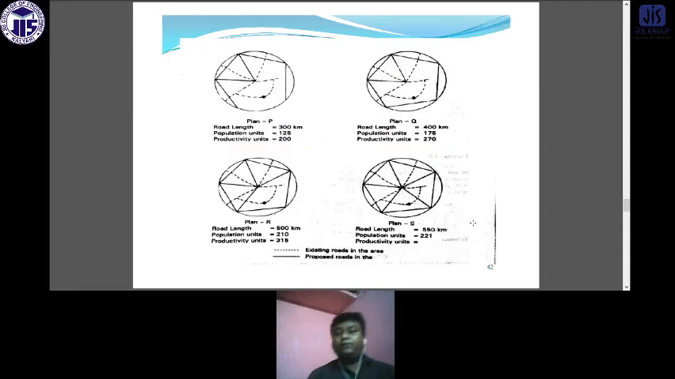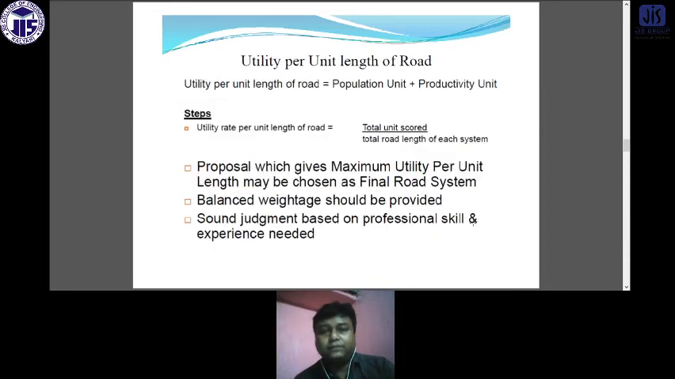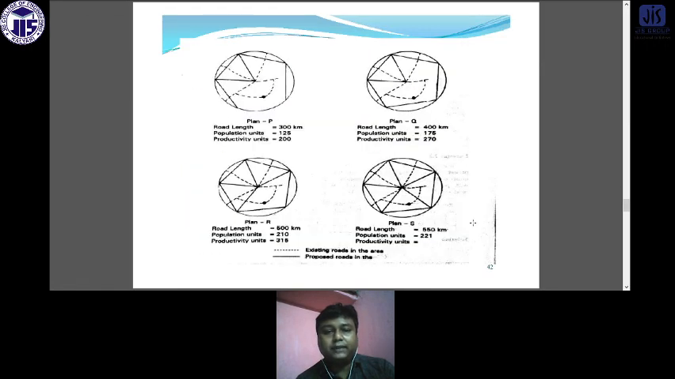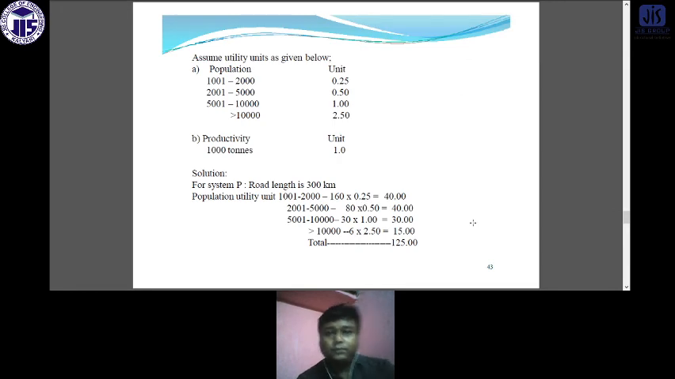Now if we see, remember that problem which is given in the previous topic. Yes, this one is the example. Now we will solve the problem, and here you can see that the road length for P is 300 kilometer, population unit 125, productivity unit 200. So this is given, and based on that we have to calculate the population. As I said, for population unit 1000 to 2000 we have selected 0.25, for 2000 to 5000 it is 0.5, for 5000 to 10,000 and more than 10,000 it is 2.5, and the productivity unit for each 1000 ton is 1.